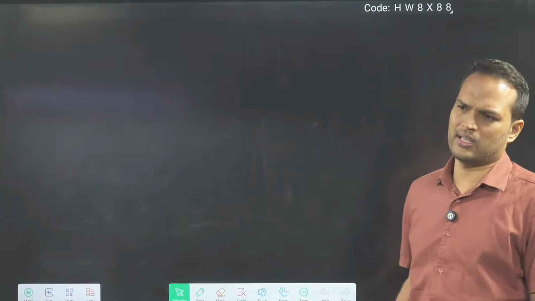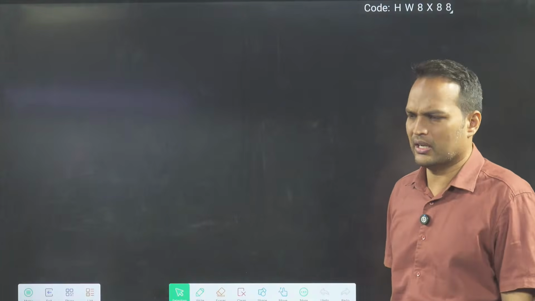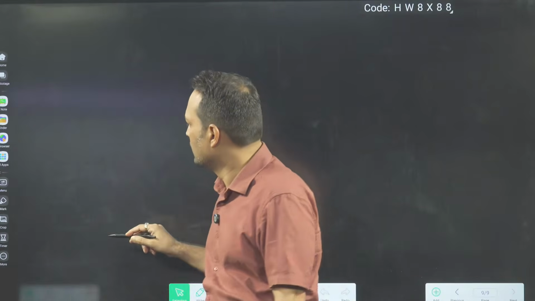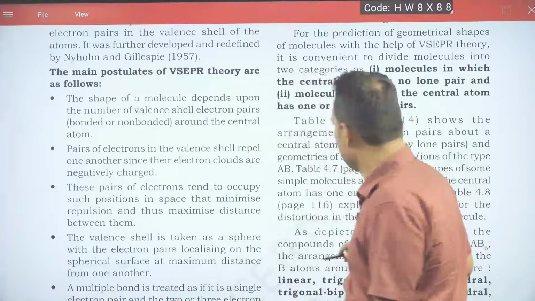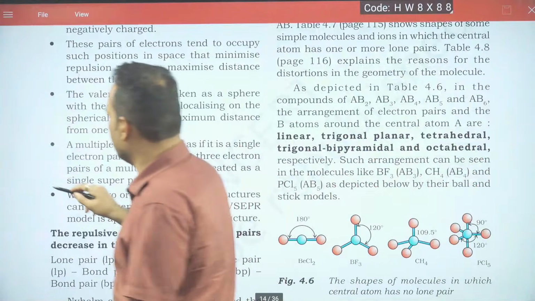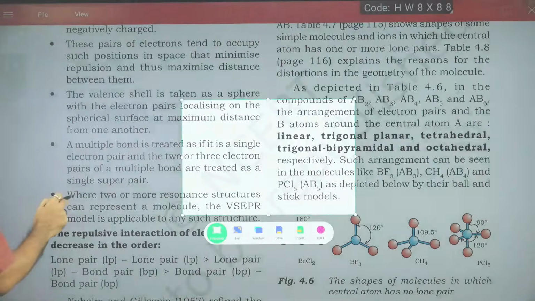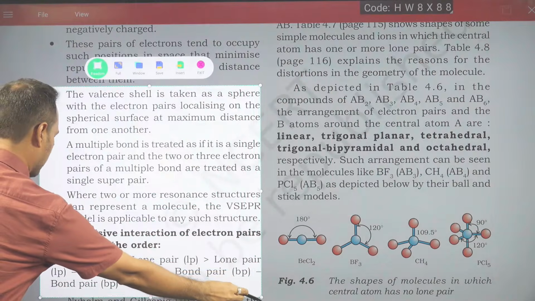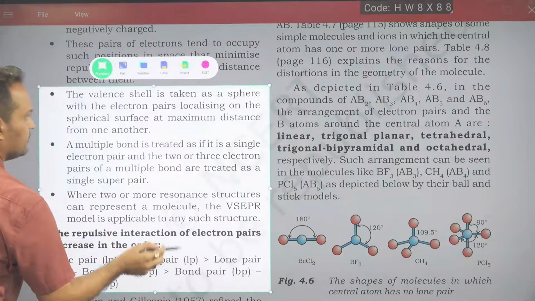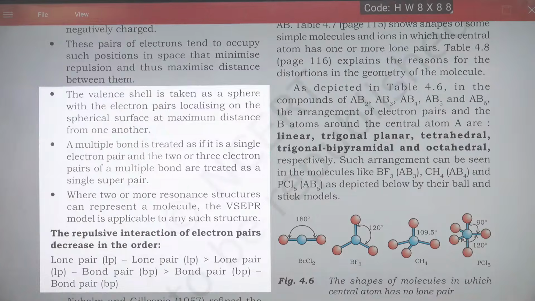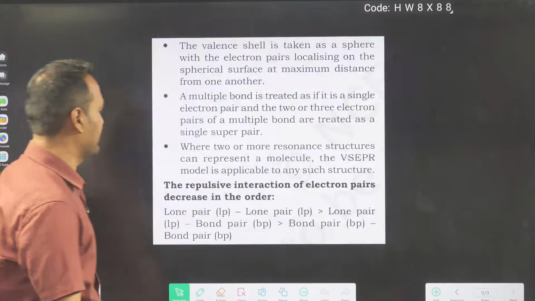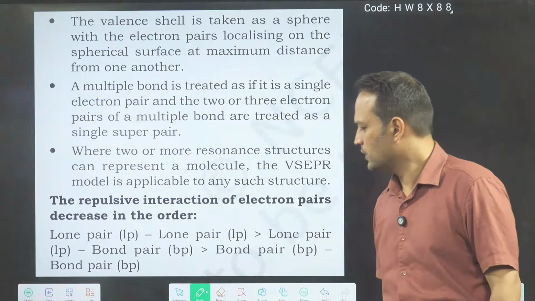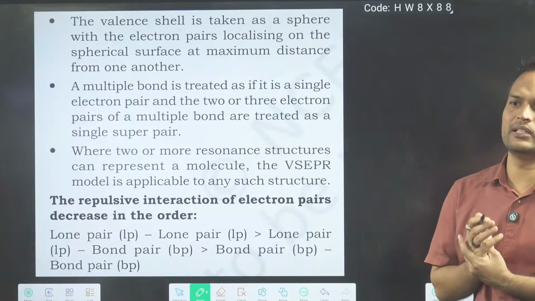After this also three points are there, a bit difficult to understand. You will feel here what they are saying, but don't worry, we will make you understand. See here, the next three points. In fact, we can tell four points. We will copy this one also. That's why I'm saying four points. Okay, the remaining four points are here, three plus one.